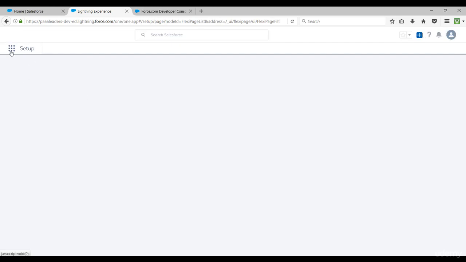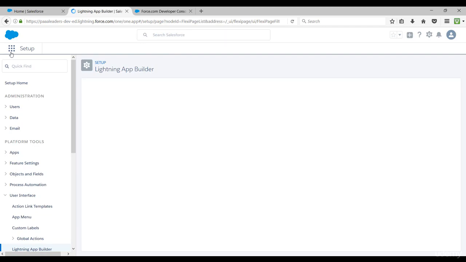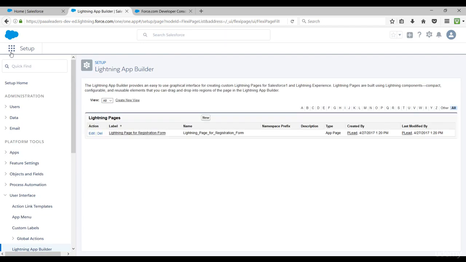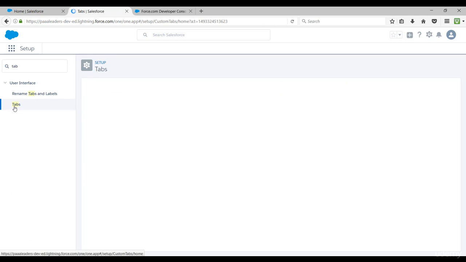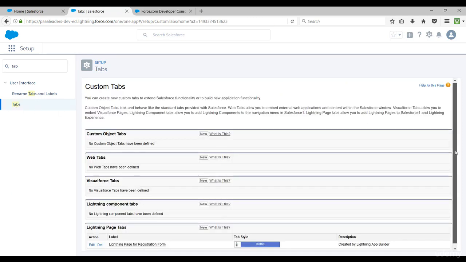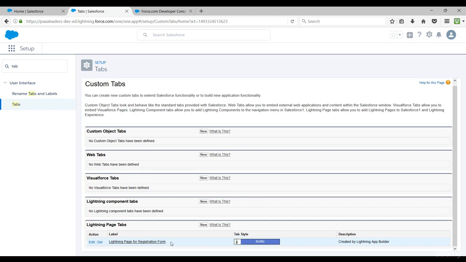So we have added this page in the sales lightning app, correct? Also, one more thing, if you search for tab over here, in the user interface you'll find tabs. Here if you scroll down, see this lightning page tab has been created with the name lightning page for registration form. After some time we'll create one lightning component tab also.